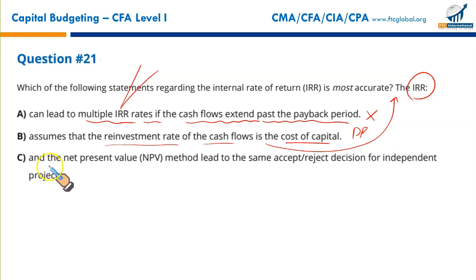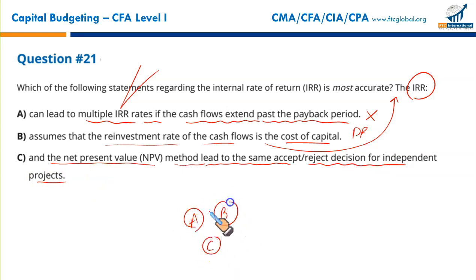Wrong. The net present value method and IRR may lead to same accept reject decisions for independent projects. What are independent projects? Independent projects are those projects which can be taken simultaneously. I can take A and B and C together. These are called independent projects. What are mutually exclusive projects? Either I can take A or B, not both. This is called mutually exclusive.